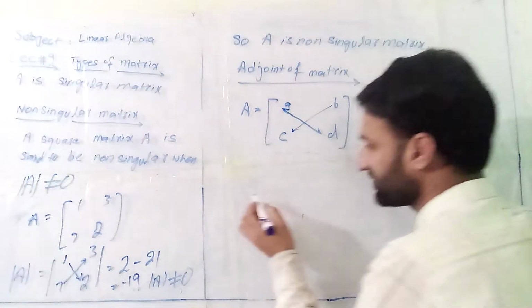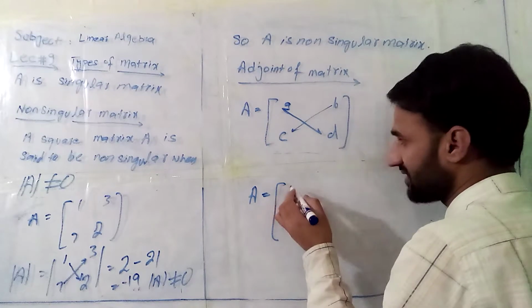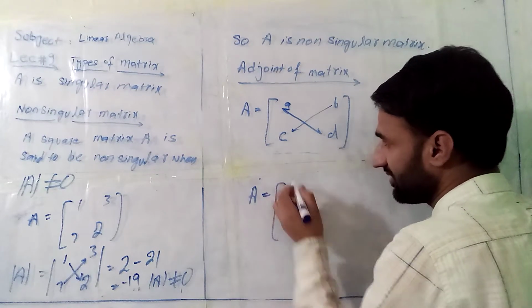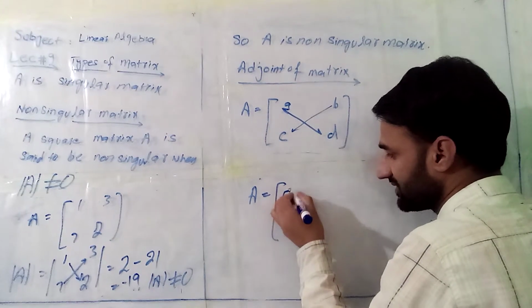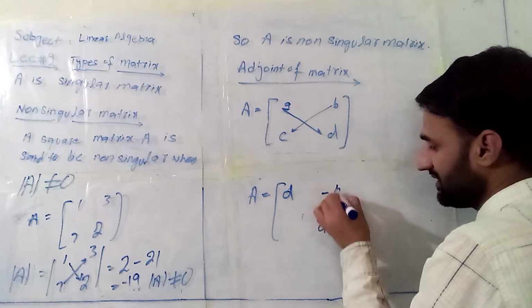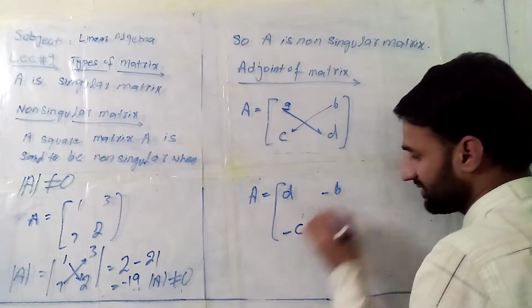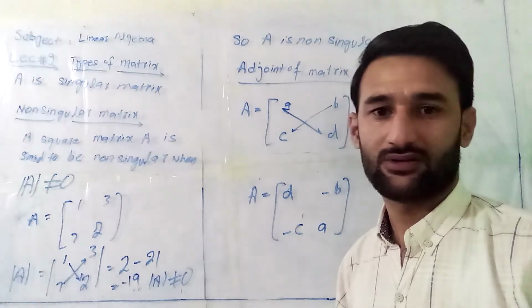The adjoint of A is: you interchange the diagonal elements, D, A, and the sign changes, minus B and minus C. So this is the adjoint of any matrix.